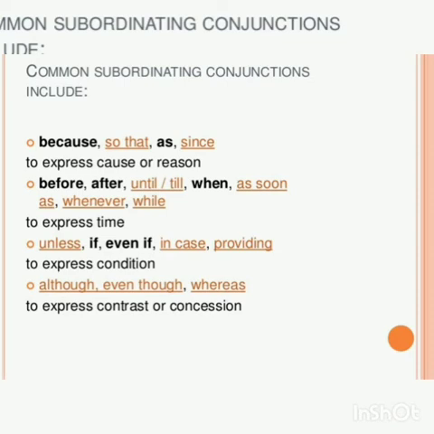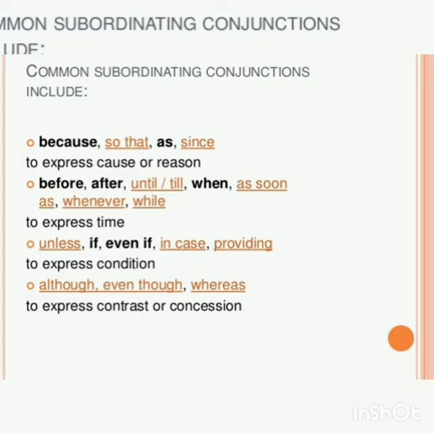So let us see some of the subordinating conjunctions. Because, so that, as, since, all these are used to express a reason or a cause. She came late because she had fever. So this is a reason. Before, after, until, till, when, as soon as, whenever, while, these express time. You should come after 10:30. So this is an example of time.